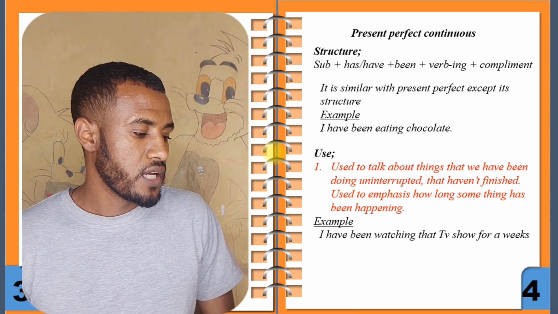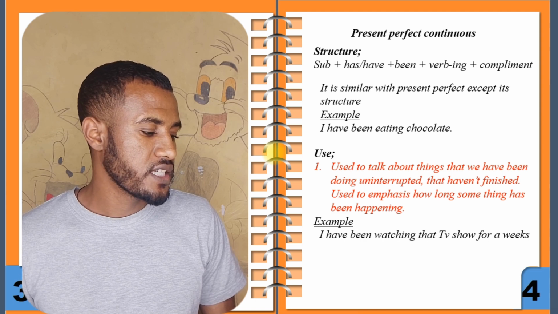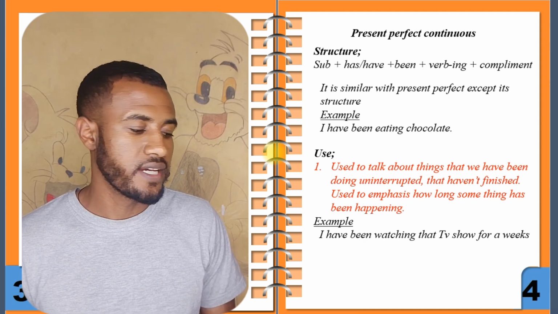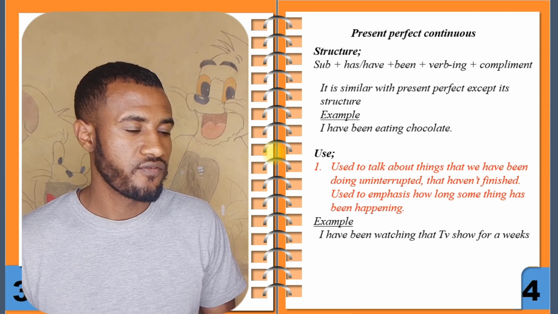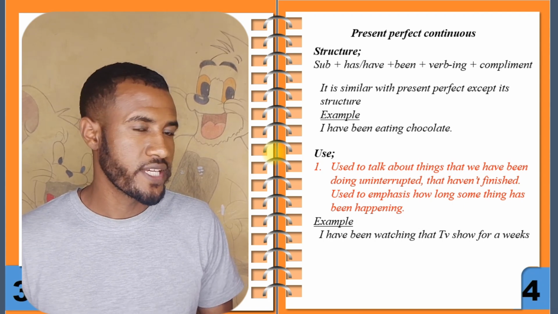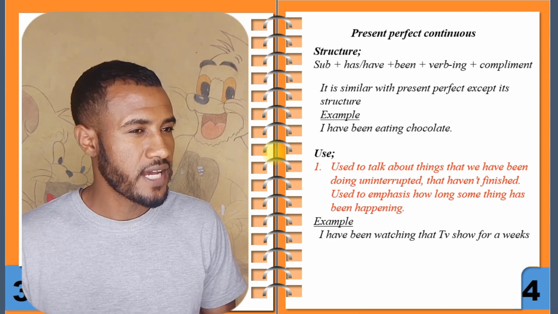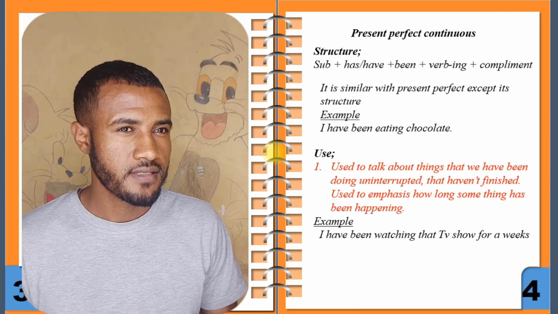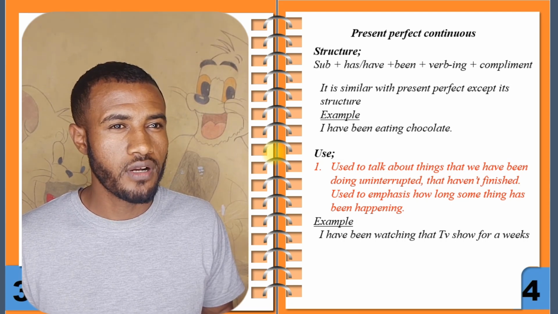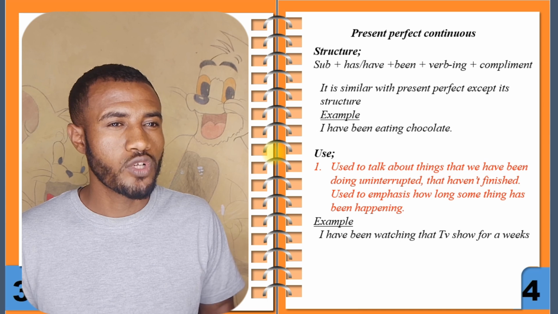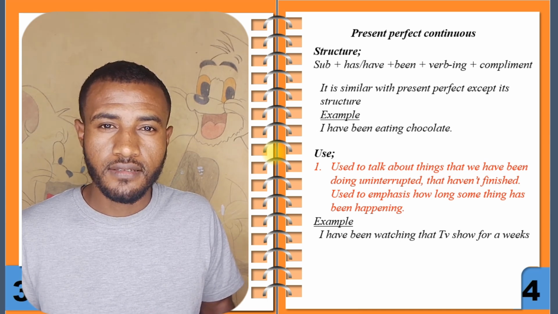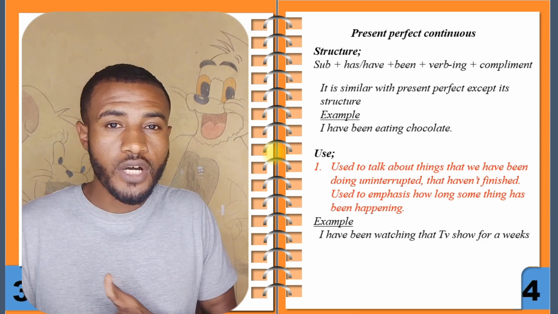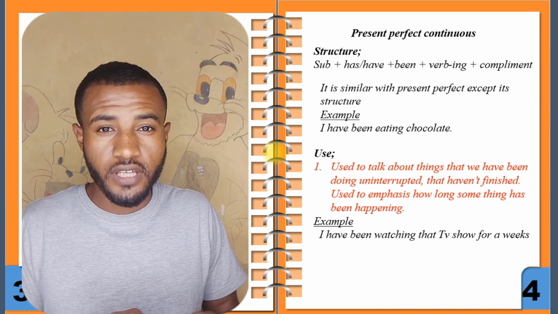Example, I have been watching that TV show for a week. For a week. For a week, Simon. I have been watching that TV show for a week. That means it may be for 5 weeks, it may be for 2 weeks, it may be for 3 weeks. Right? But without interruption.